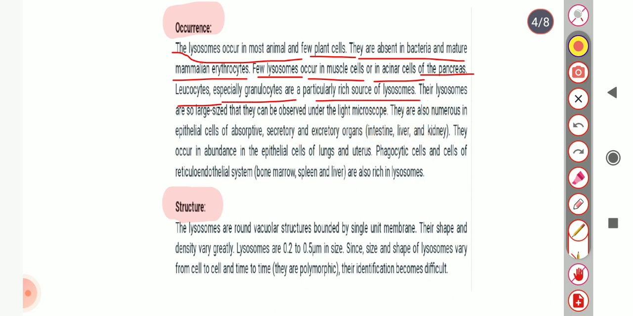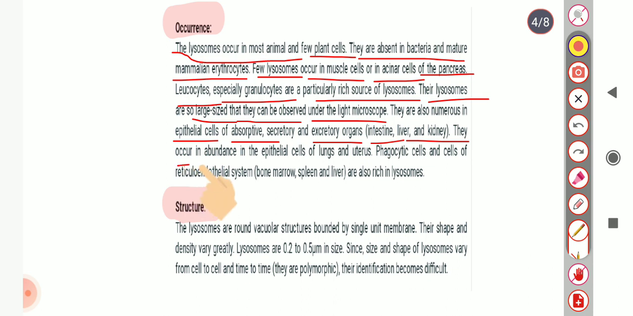Means lysosomes are absent in bacteria and mature mammalian erythrocytes, and few lysosomes occur in muscle cells and pancreas cells. Particularly, granulocytes are a rich source of lysosomes. Their lysosomes are so large in size that they can be observed under the light microscope. They are also numerous in epithelial cells of obstructed excretory organs, intestine, liver, and kidney.